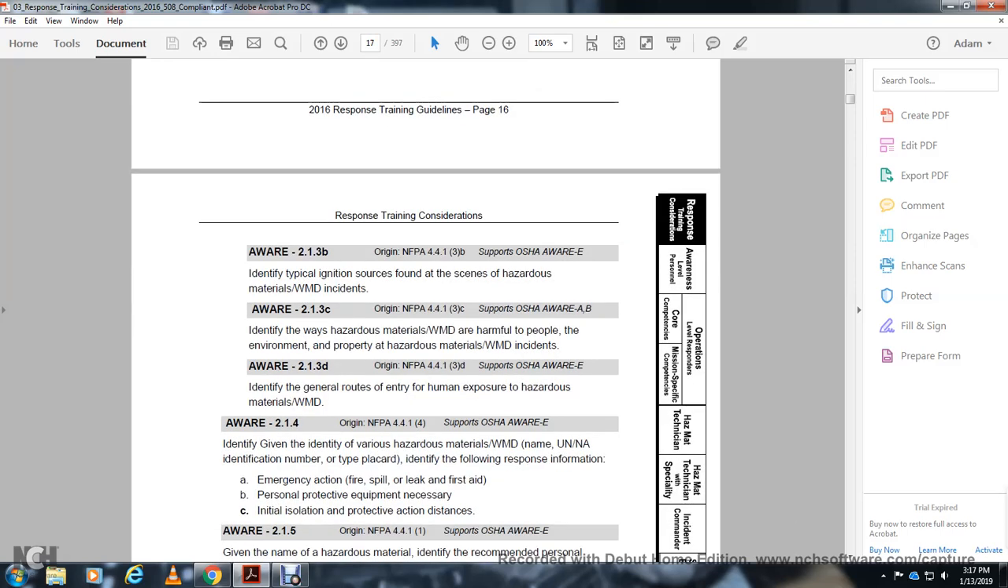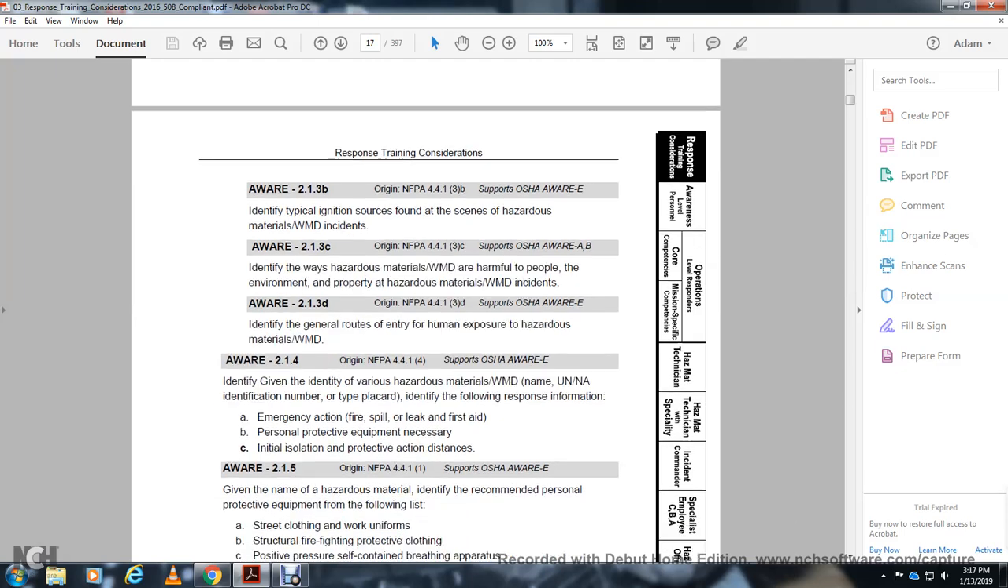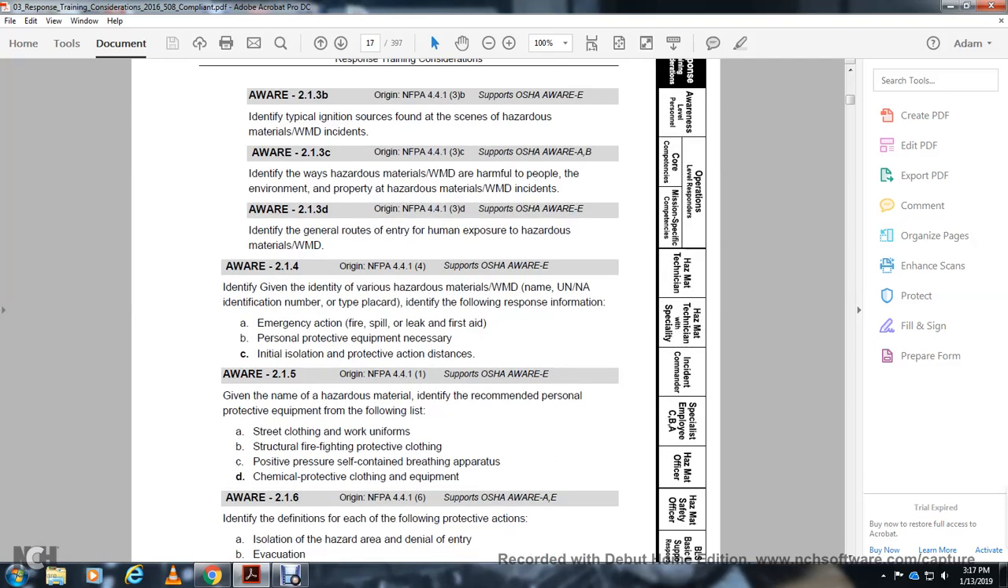214, OSHA awareness E: given a hazardous material weapon of mass destruction identification number and the type of placard, identify the following response information: emergency action, fire, spill, leak, first aid, the personal protective equipment necessary, initial isolation, and protective action distance. 215, awareness level E: